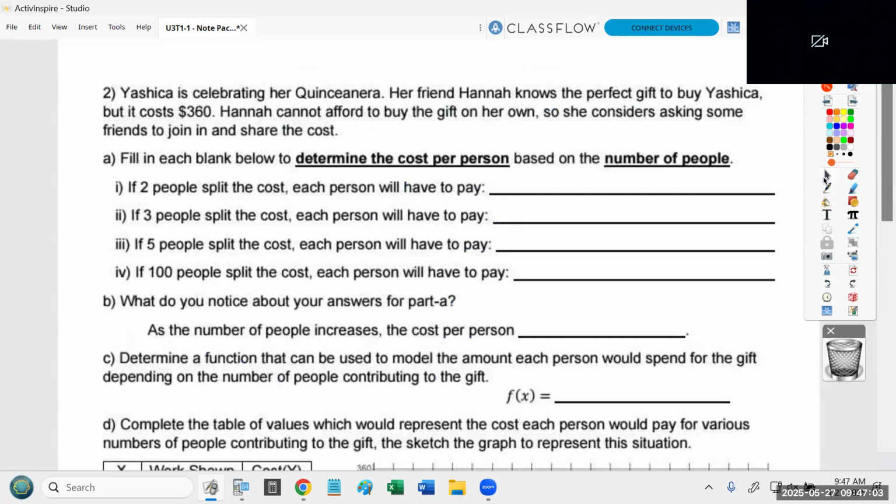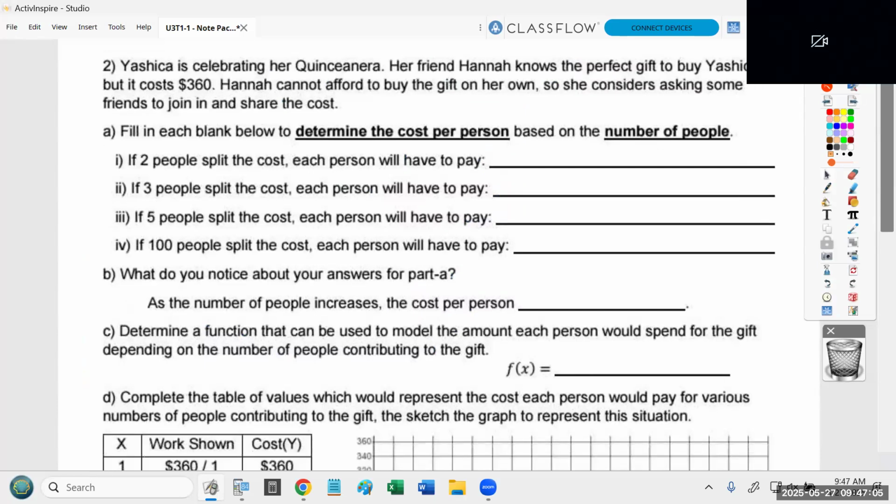Okay? So problem number 2 says, Yashka is celebrating her quinceañera. Her friend Hannah knows the perfect gift to buy Yashka, but it costs $360. Hannah cannot afford to buy the gift on her own, so she considers asking some friends to join in and share the cost. Part A says fill in each blank below to determine the cost per person based on the number of people. So now I ask you all, if 2 people split the cost, each person will have to pay how much?